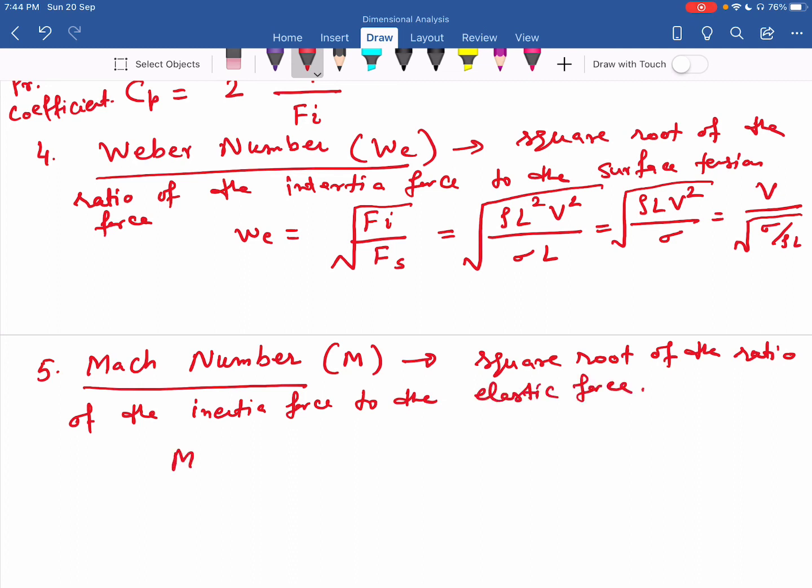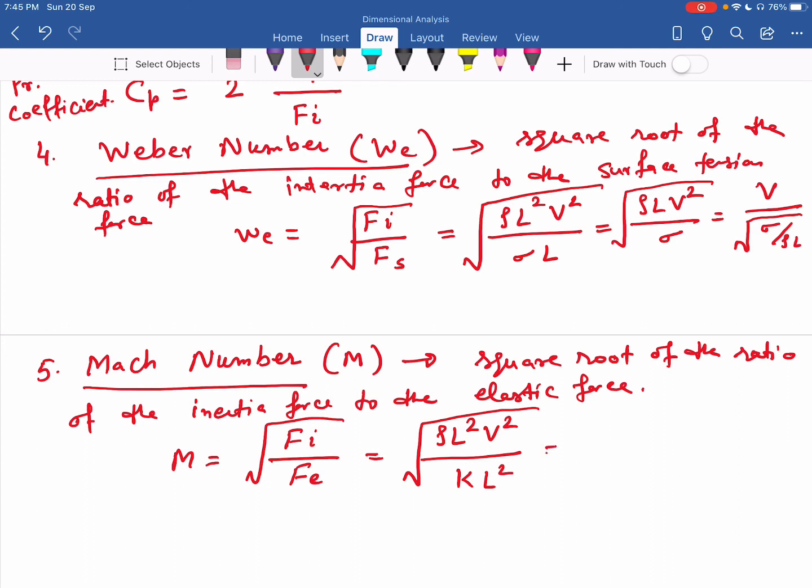So I can write Mach number equal to the square root of Fi upon Fe. This is the square root of rho L square V square divided by K L square. So this comes out to be V upon the square root of K by rho. This is the Mach number.